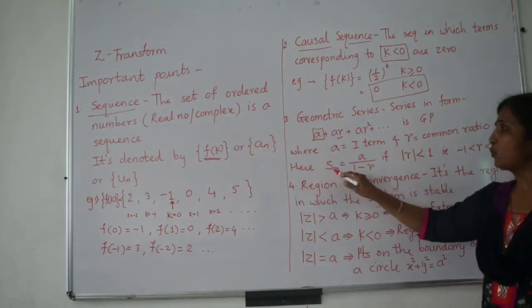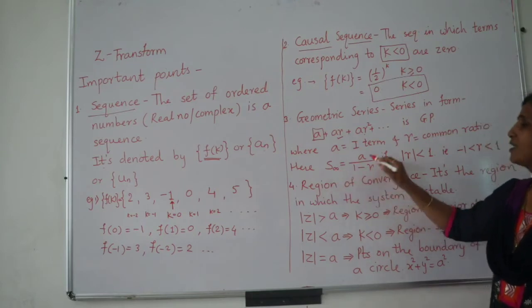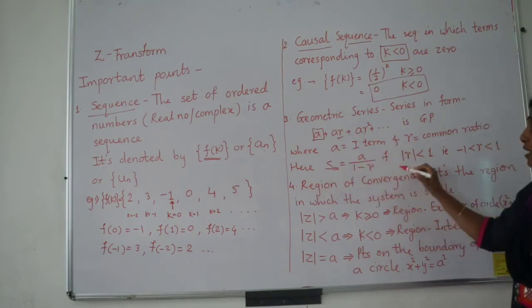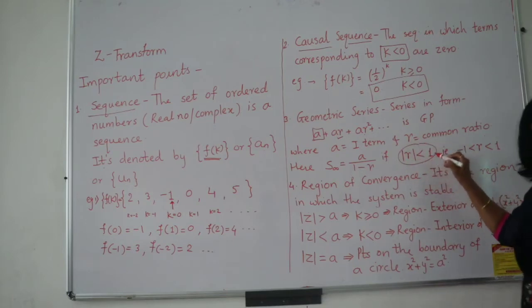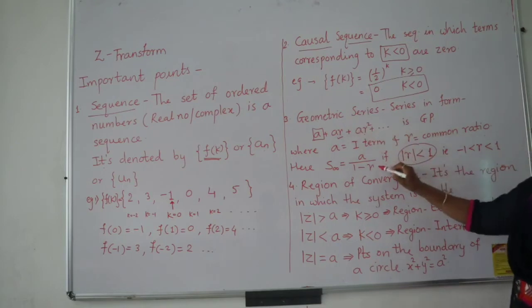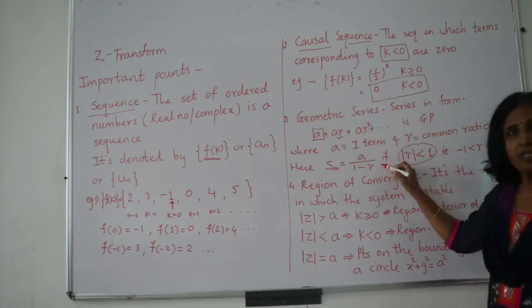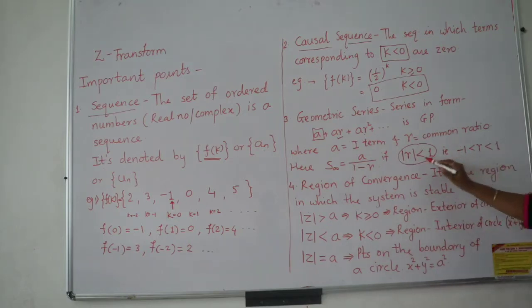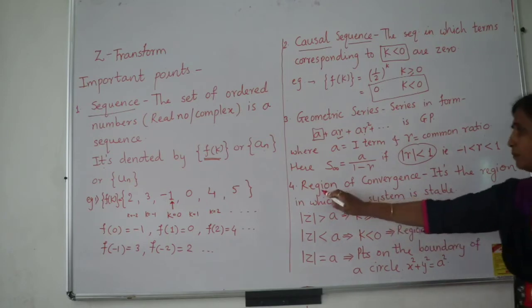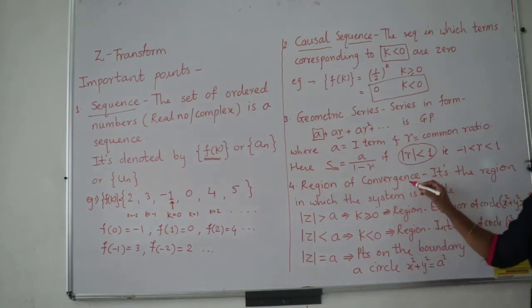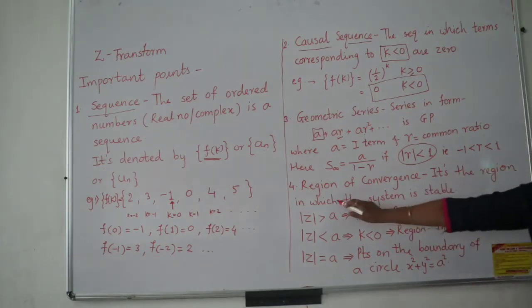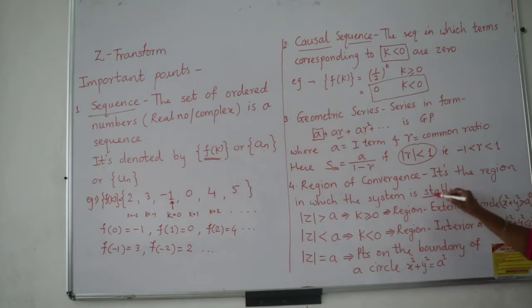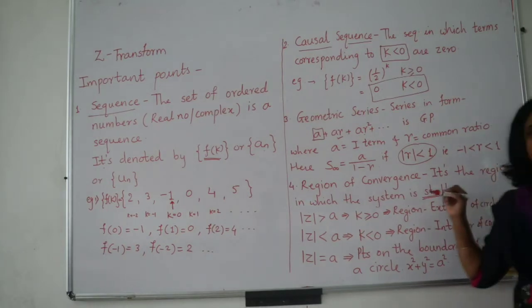Then we have to know the summation of this, which is given by the GP sum a upon 1 minus r, provided this important condition applies: mod r is less than 1. Then and only then you can say it is a convergent series, or that it exists. Mod r less than 1 means r lies between -1 and +1. Then the region of convergence, in short called ROC, is the region in which the system is stable. So we want to see in which region the system is stable.